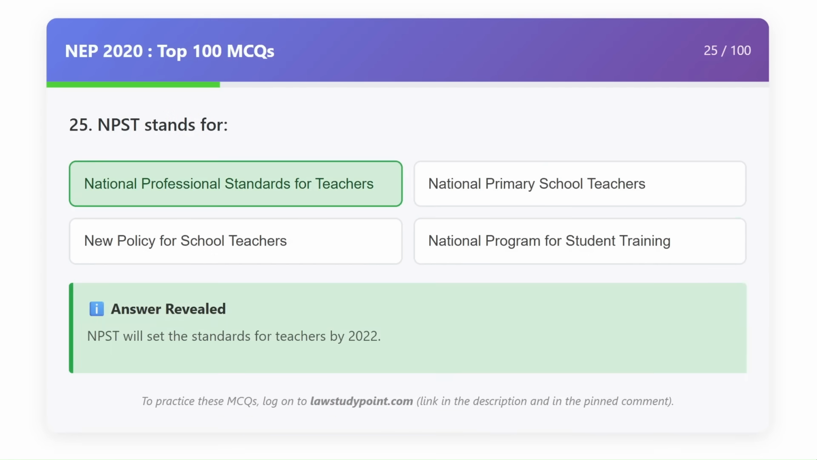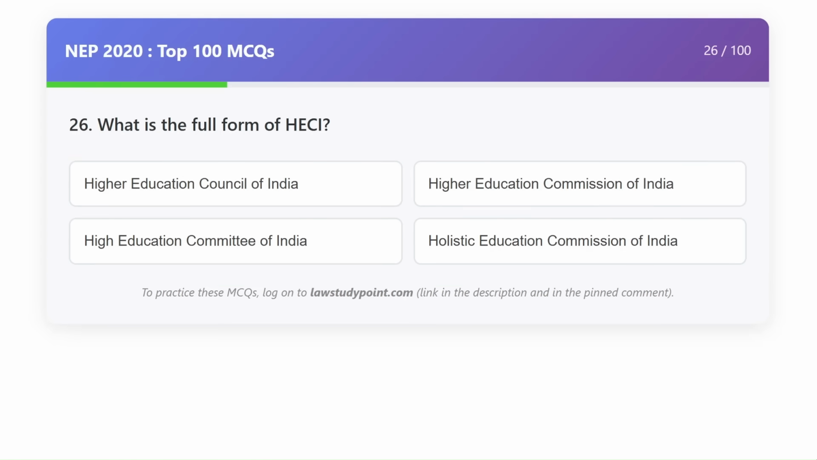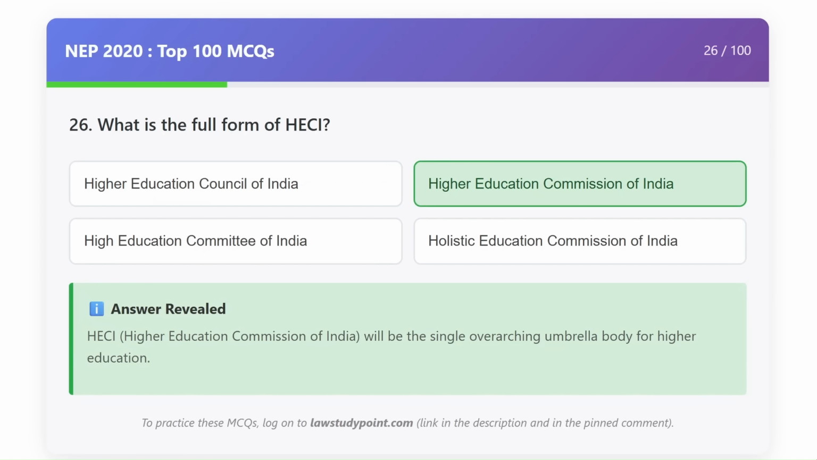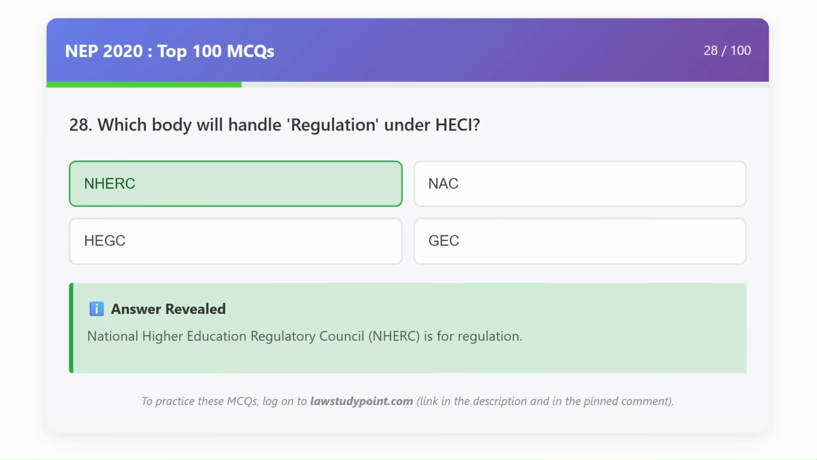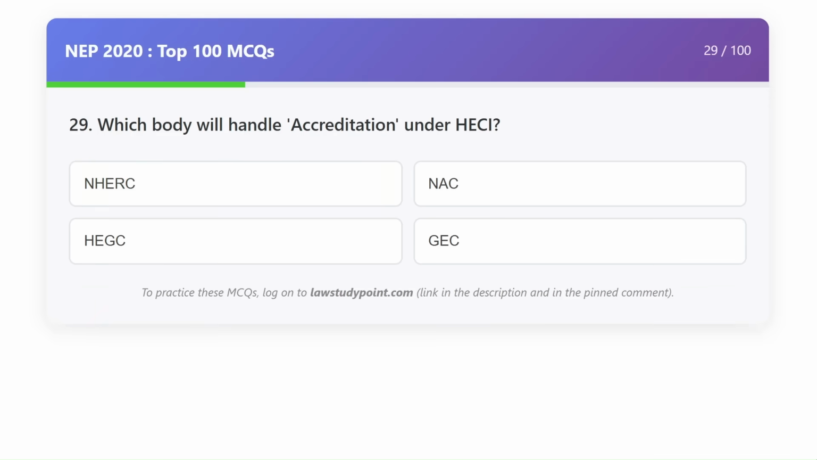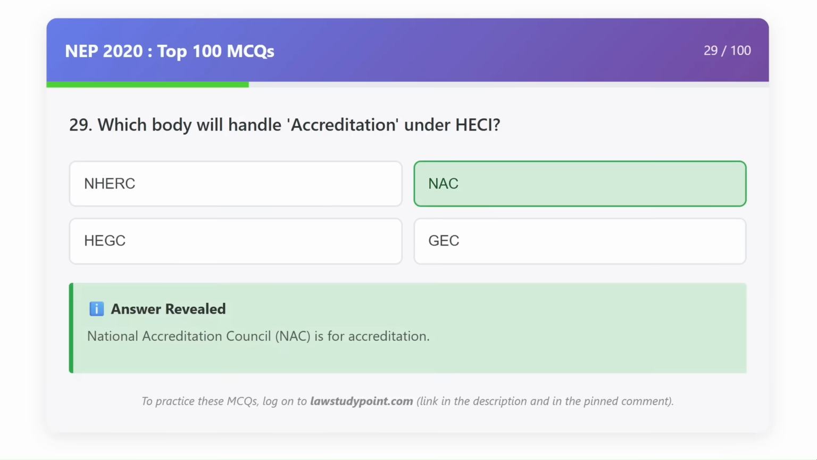NPST stands for National Professional Standards for Teachers. What is the full form of HECI? Higher Education Commission of India. HECI will have how many independent verticals? 4. Which body will handle regulations under HECI? NHERC. Which body will handle accreditation under HECI? NAC.